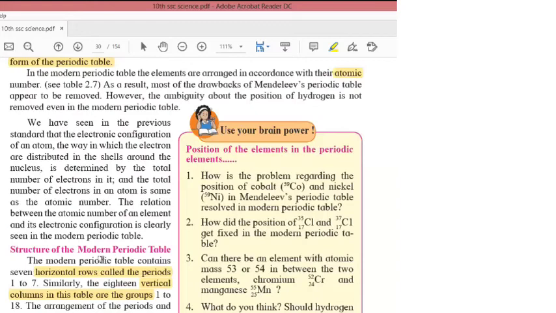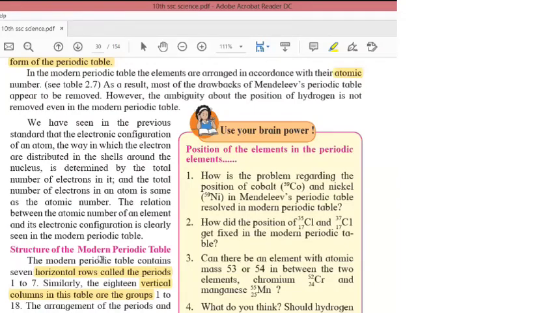Next, Mendeleev's periodic law. In Mendeleev's periodic table, he arranged the elements on the basis of their atomic masses. He told that atomic mass was the fundamental property for the arrangement of elements. There were some advantages and some disadvantages of Mendeleev's periodic table.